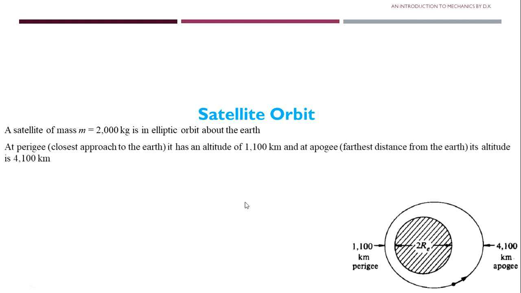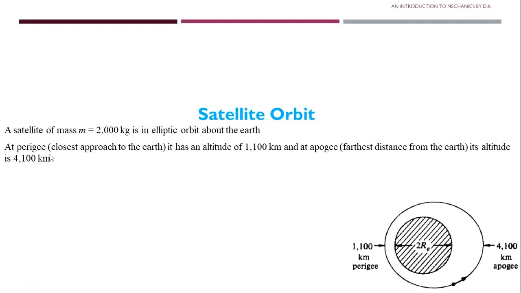Let us assume that the smallest distance between the Earth and the satellite, which we are calling perigee, is at 1100 kilometer, and the second point is apogee, which is the farthest distance from the Earth, 4100 kilometer.